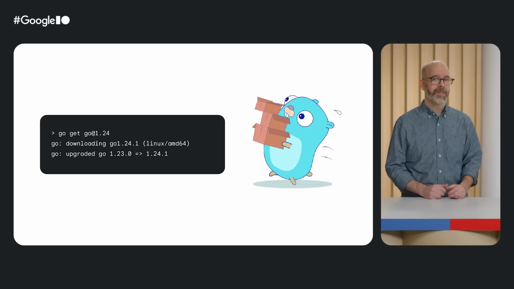Do you need to update your Go runtime to take advantage of a new feature? As of 1.23, you can use go get to manage the Go toolchain just like any other dependency. Go will download updated toolchains as needed, allowing your teams to use the latest features without stopping to update their toolchain manually. And this applies to dependencies too. If you take a dependency on code that requires 1.24, Go will update your module's go directive to require 1.24 and automatically fetch the 1.24 toolchain.